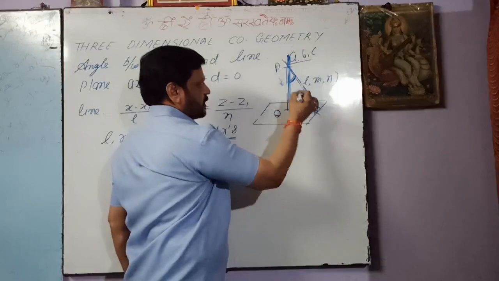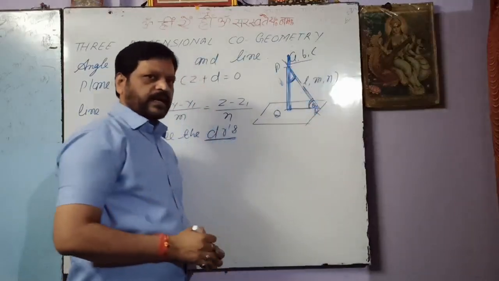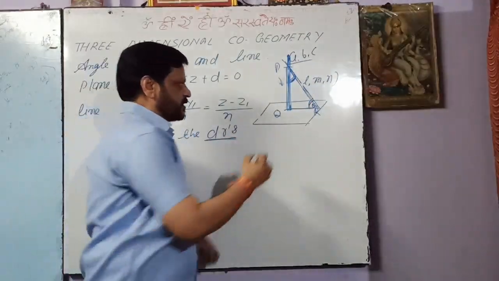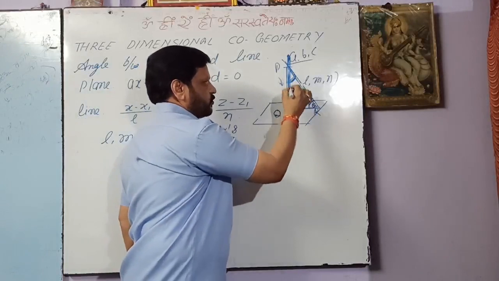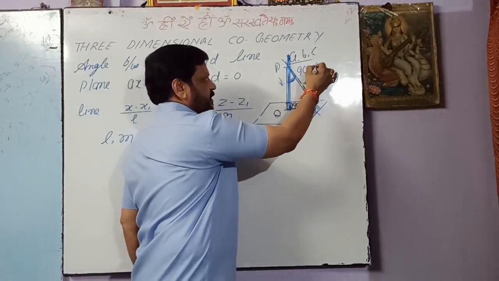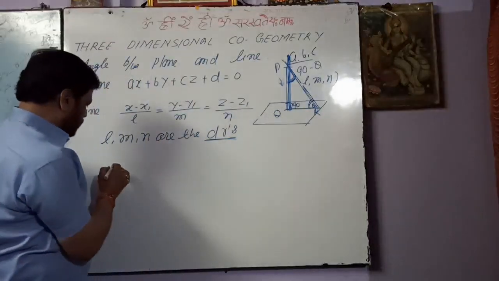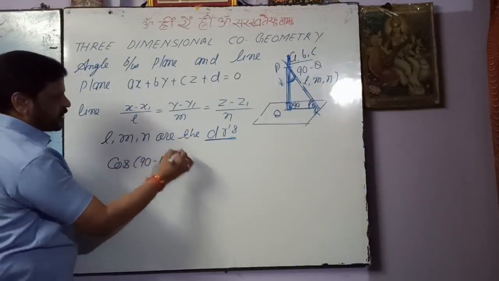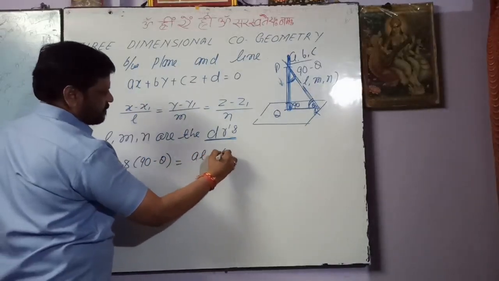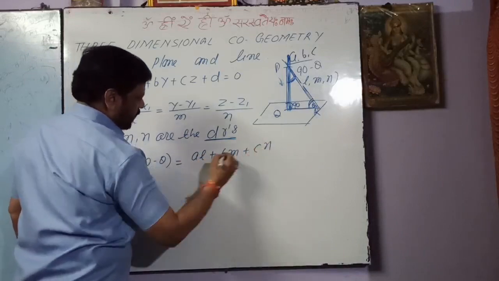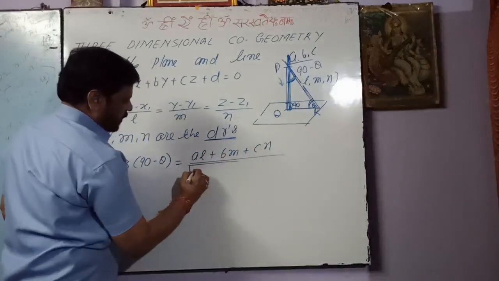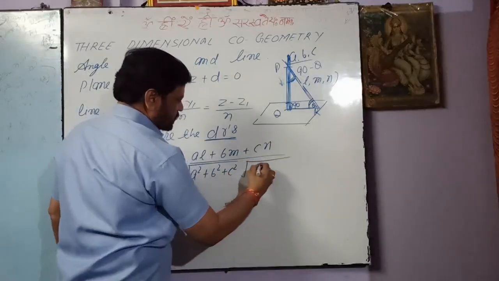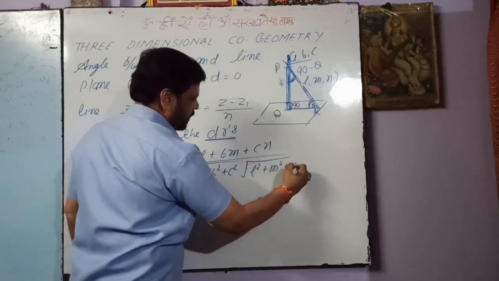If we see carefully, PQR is a right angle triangle, and theta is known. Suppose theta is to be found; this angle is 90, so this angle will be 90 minus theta. So cos of 90 minus theta is equal to AL plus BM plus CN upon under the root A square plus B square plus C square and L square plus M square plus N square.